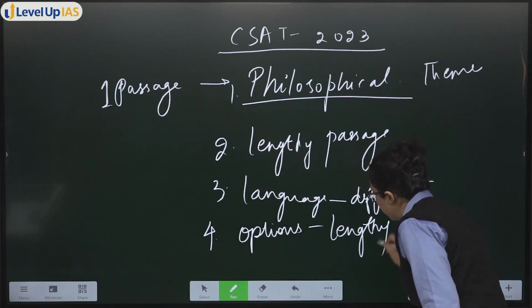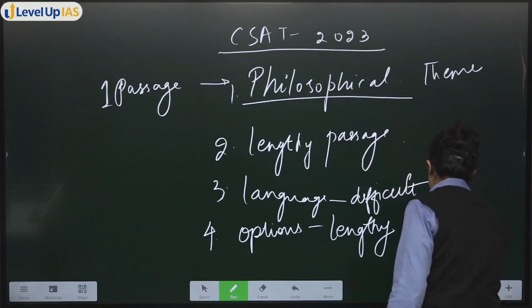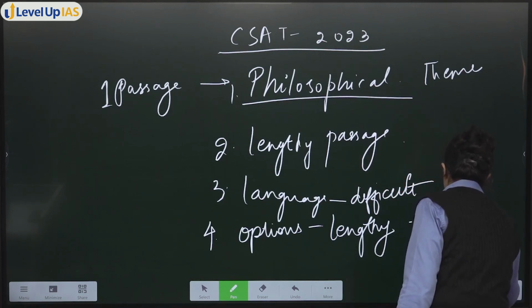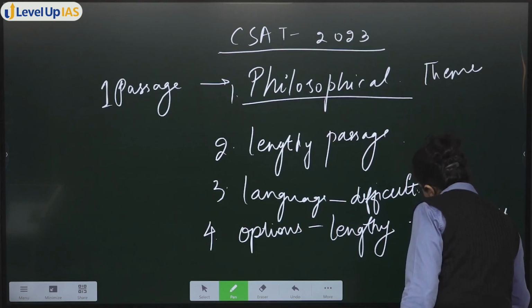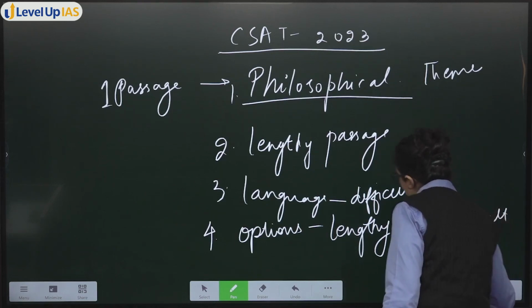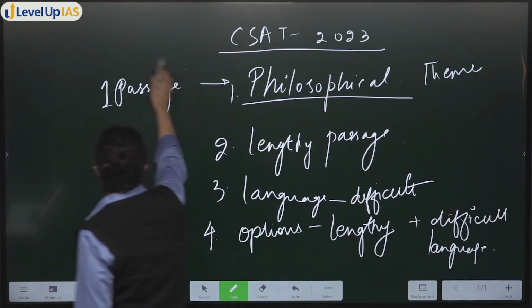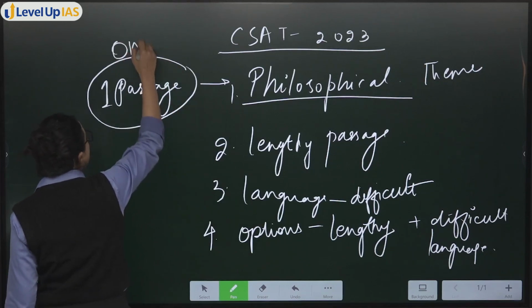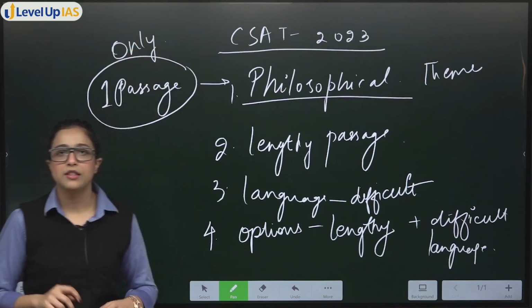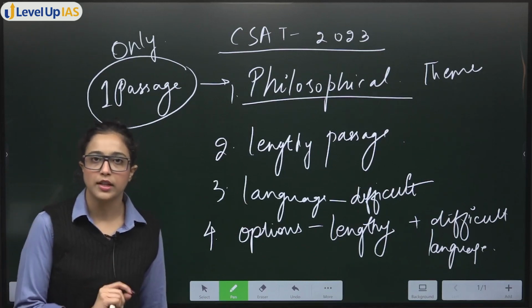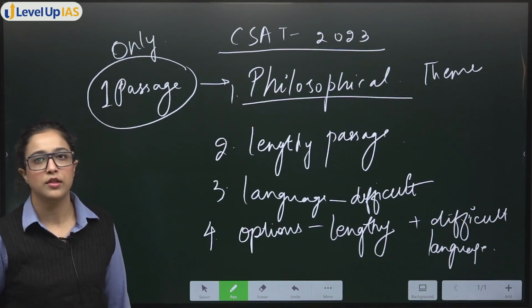First problem, such lengthy options plus difficult to understand language, also interpreted. Only this one passage was like this. So this is the passage that you should most likely not attempt because this will harm your accuracy.